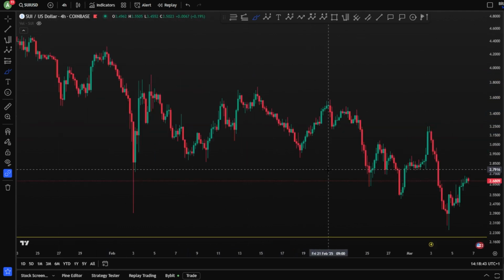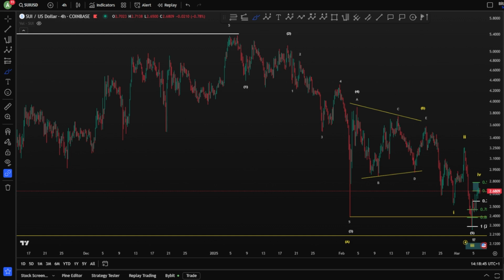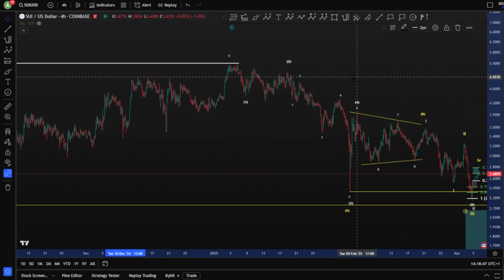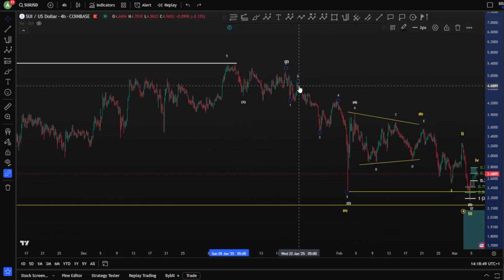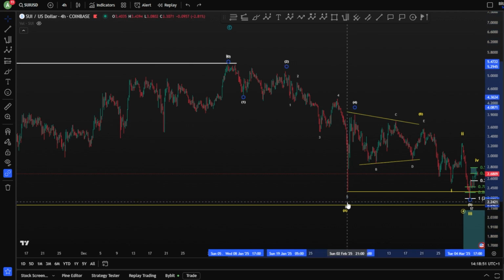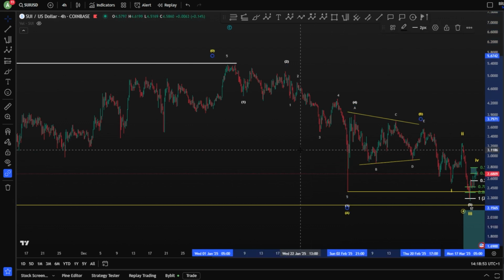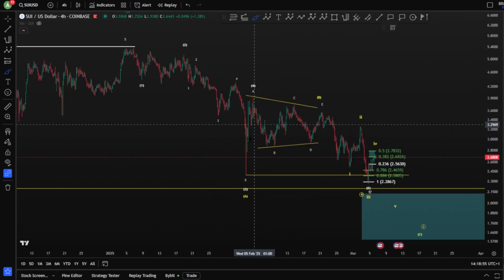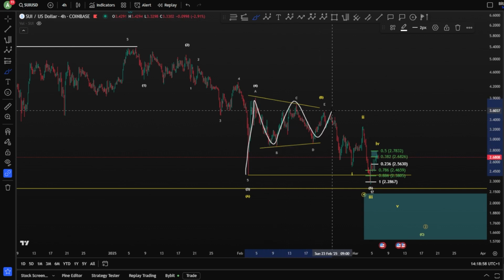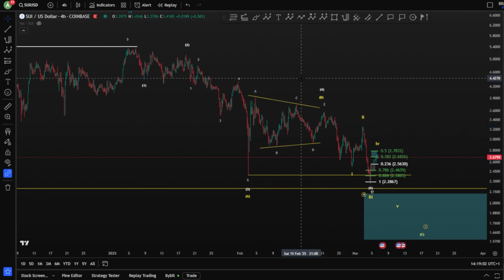Let's take a closer look, of course, on the current wave. On the 4-hour chart, we can see this current wave right now is a kind of double 1, 2s here. We have 1, 2, 1, 2, and then 3, 4, 5 to finish your wave 3, or potentially a wave A. And of course, you have a triangle A, B, C, D, E for your wave 4, of course, that you have finished exactly here.